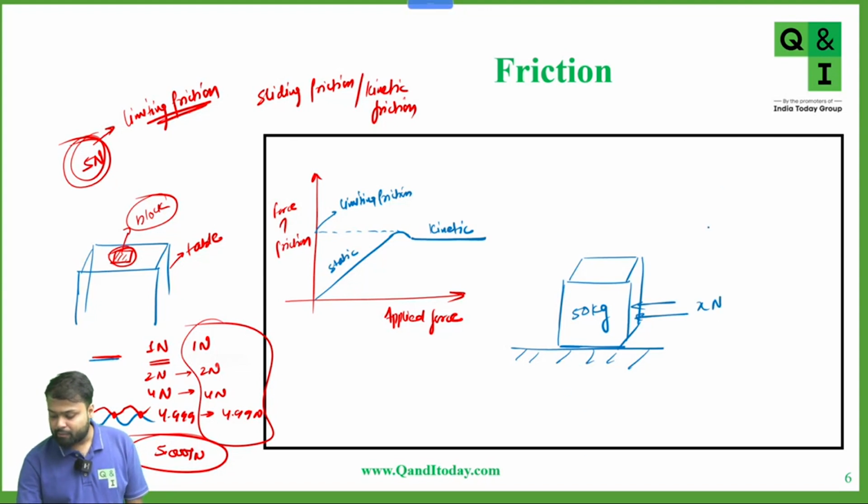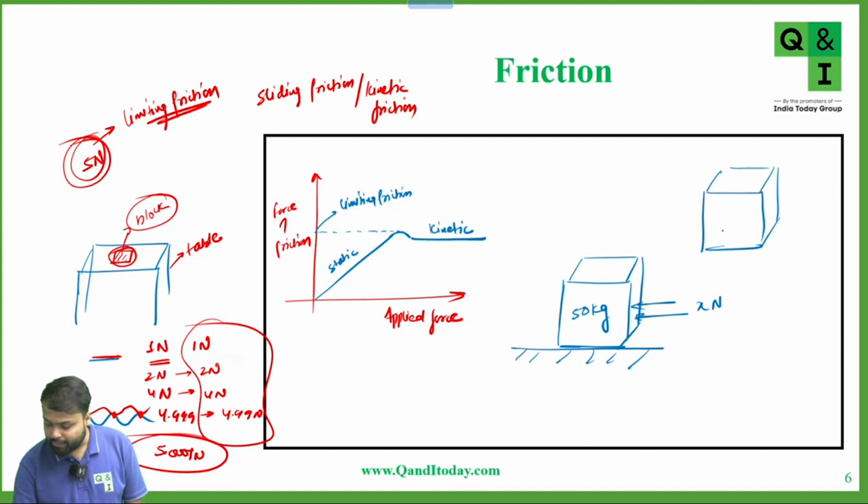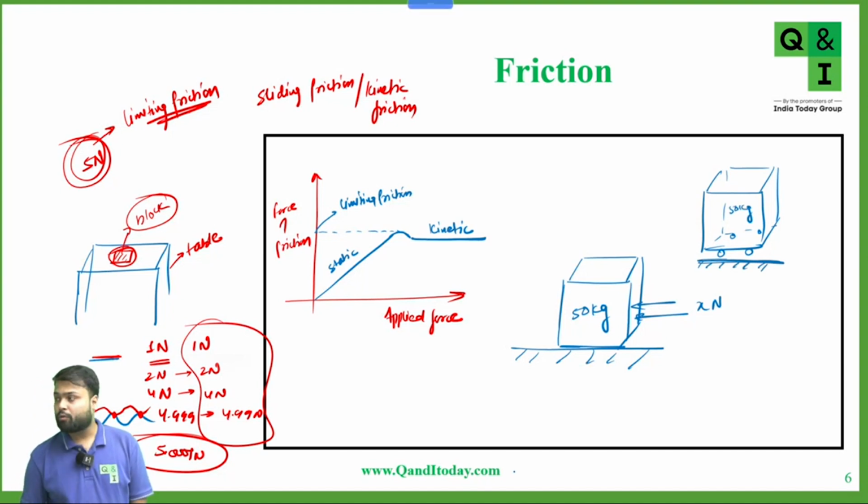In the second case, I'm taking the same block again, and at the bottom of this block I'm attaching a wheel. Again, this 50 kg block is lying on the same table, and I tell you to set it in motion by applying a force, let's say Y Newton.